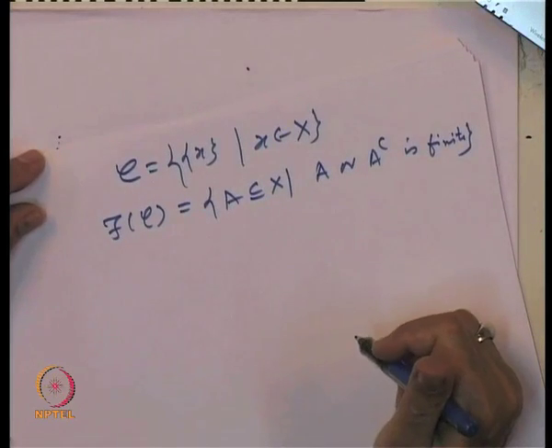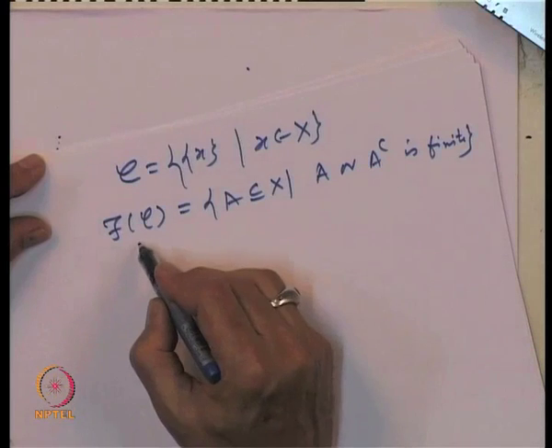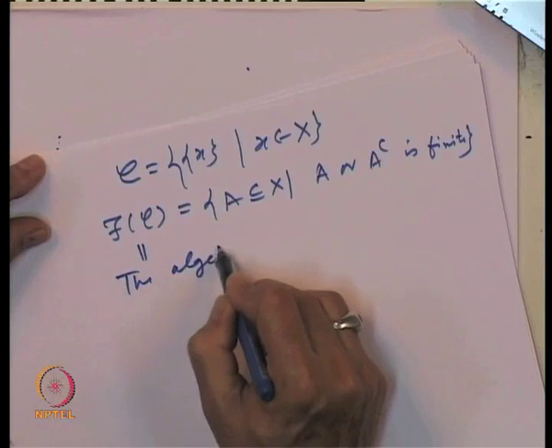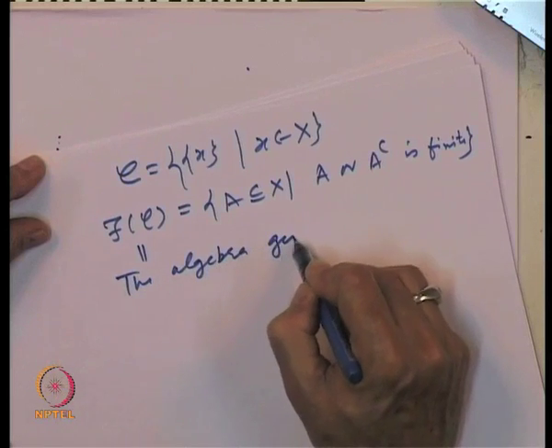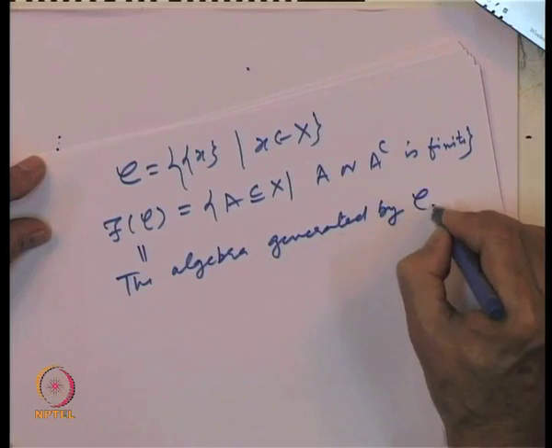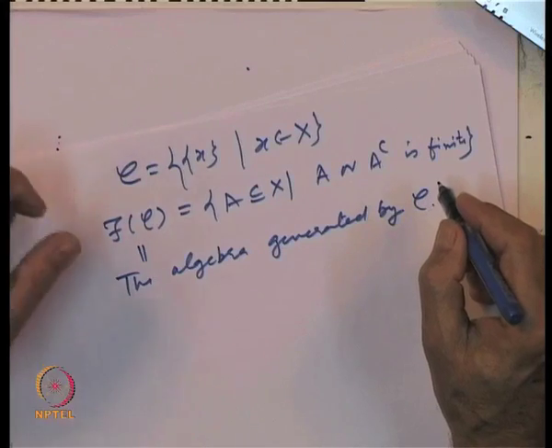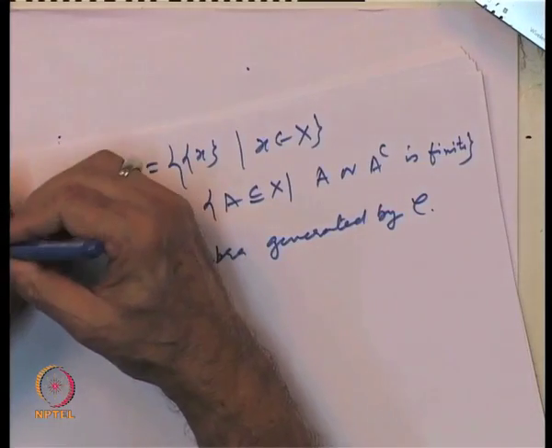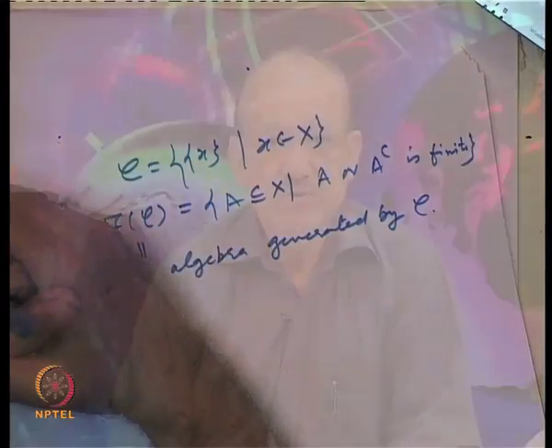So, this is the algebra generated by C. So, we have described the algebra generated by a collection C of singletons of a set X.